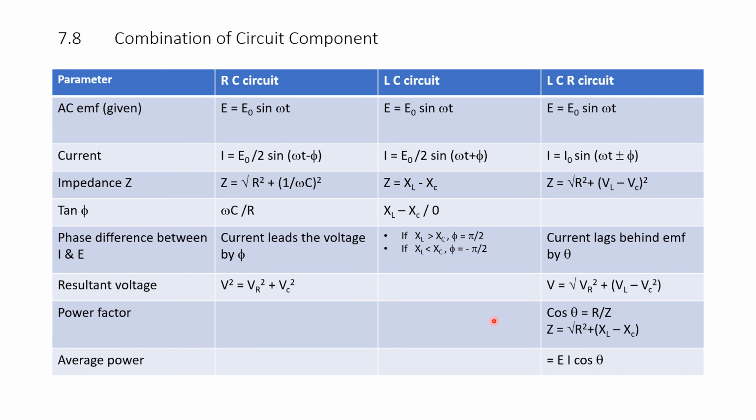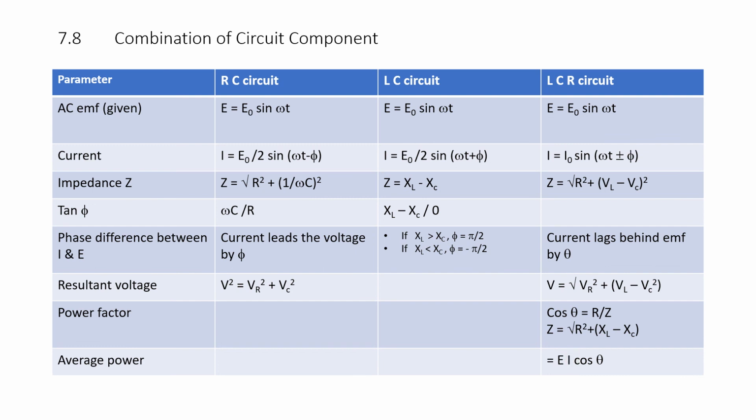Power factor of the LCR circuit, please remember: cos theta is given by resistance R divided by impedance Z, where Z is equal to the square root of R square plus XL minus XC whole square, the full expression under the root. And average power in the LCR circuit is given by power is equal to E I cos theta. Cos theta is the power factor, E is the voltage and I is the current.